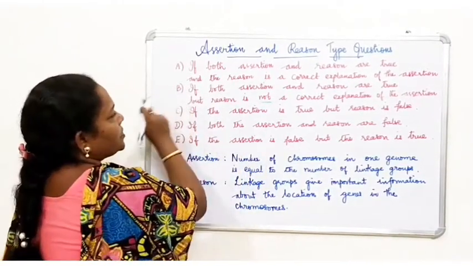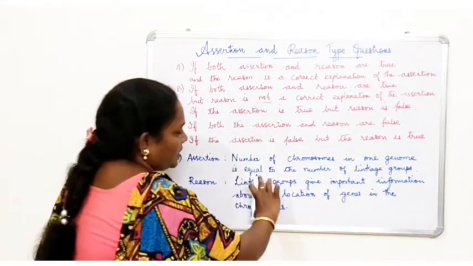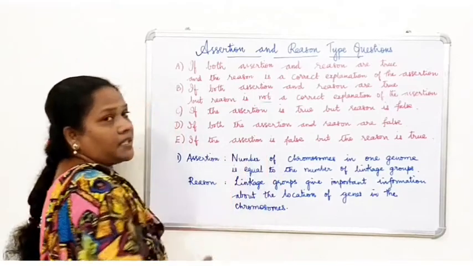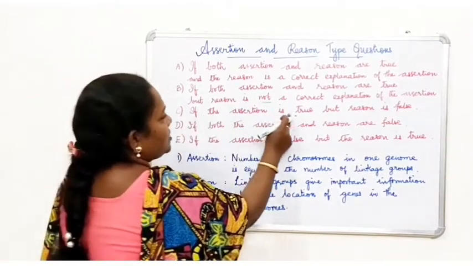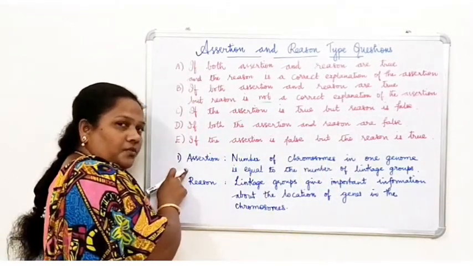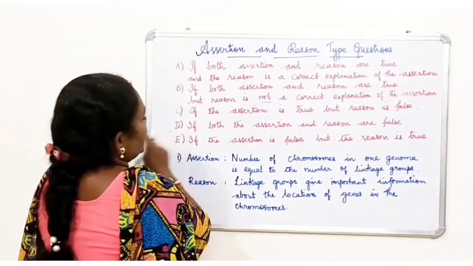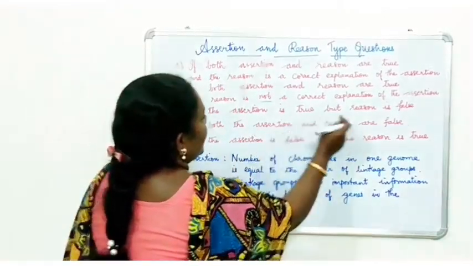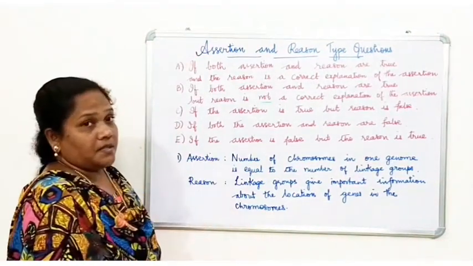What is the second option? Reason is not the correct explanation. So this reason is not the correct explanation of the assertion. Then the third option is if the assertion is true but reason is false. So sometimes assertion will be true but reason will be false, right? And the next one is if both the assertion and reason are false. So both the sentences will be false.